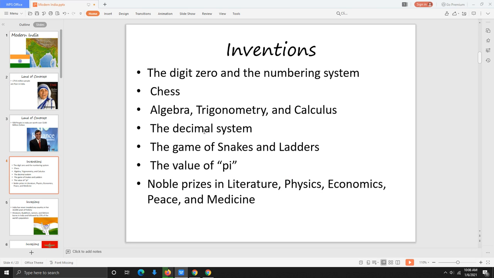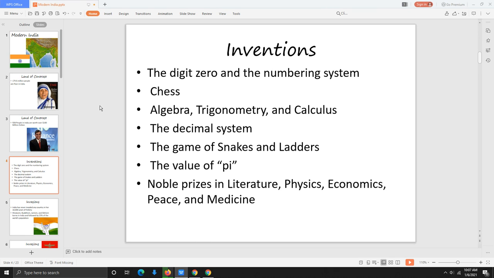Okay, there are multiple things that have been invented in India. You don't need to write these down. I'm just going to talk about them. So for inventions in India, the digit number 0 comes from India, and kind of the numbering system we use, 1, 2, 3, 4, 5, 6, 7, 8, 9, 10. Remember, we talked about the numbers before when we were looking at Sanskrit. And when we looked at Sanskrit, we saw that some of their numbers look similar to our numbers. Not all of them, but some did look very similar. And the digit 0 is from India.